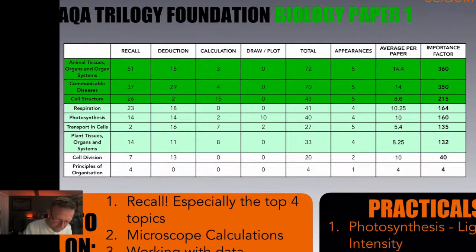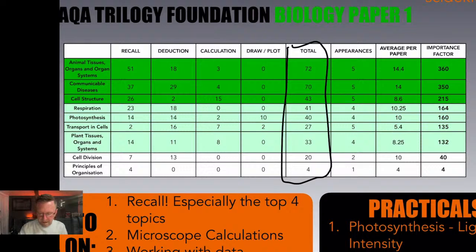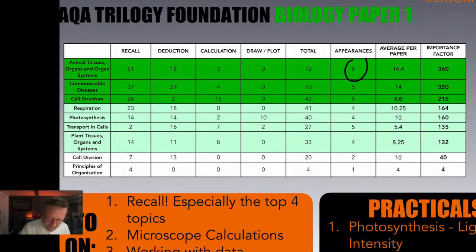Now, obviously, these are all the marks in total that these have carried throughout those 5 years, and then how many times this topic has come up. So if it's 5 times, that means it's come up every single year up to and including 2022. So what I've done is I've taken the total number of marks from all 5 exams in paper 1s, and I've got the number of appearances. So this is the average number of marks, and it could be higher, it could be lower than this each year, but you're guaranteed it's been in every single year.